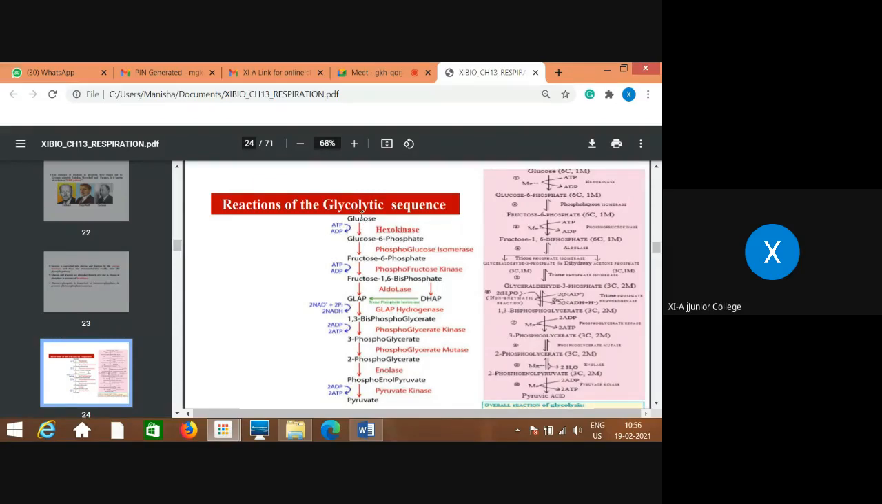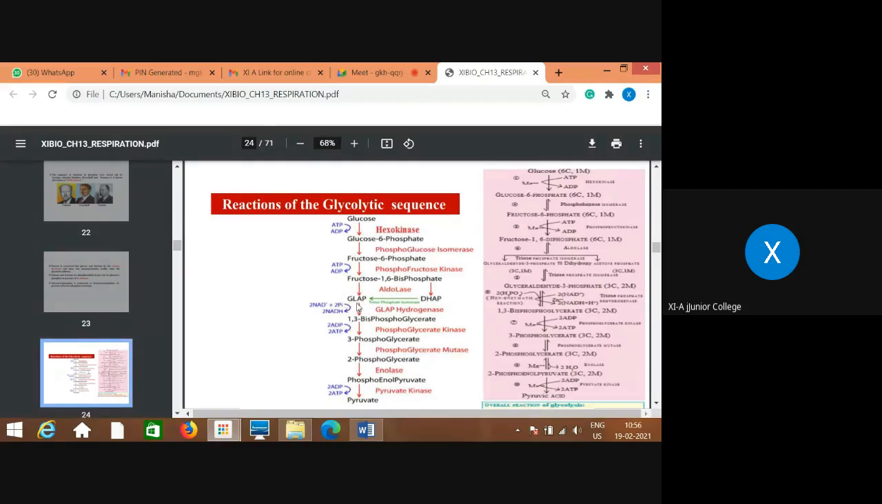So this glucose gets converted into glucose 6-phosphate, then to fructose 6-phosphate, then to fructose 1,6-bisphosphate. Then this 6 carbon compound gets split into 2 molecules of 3 carbon compound in the presence of the enzyme aldolase. One molecule is called phosphoglyceraldehyde and the other is called dihydroxyacetone phosphate. GLAP means glyceraldehyde phosphate.